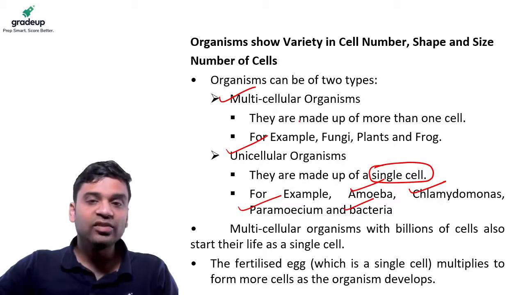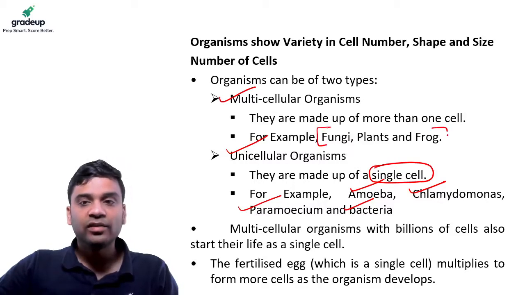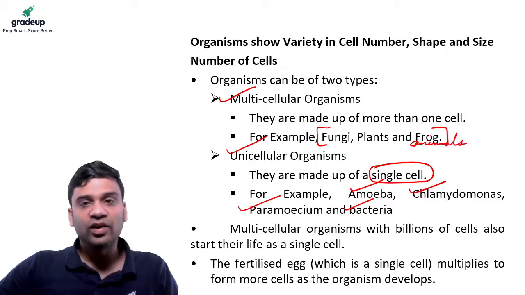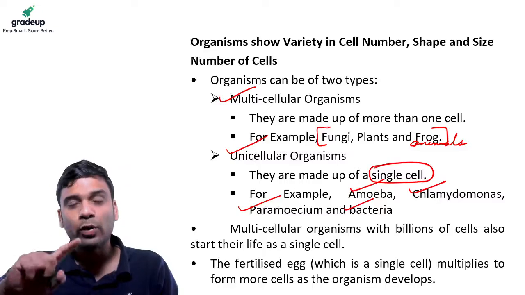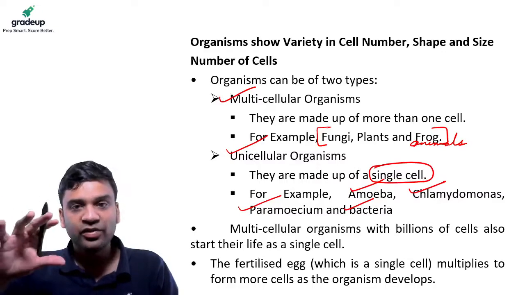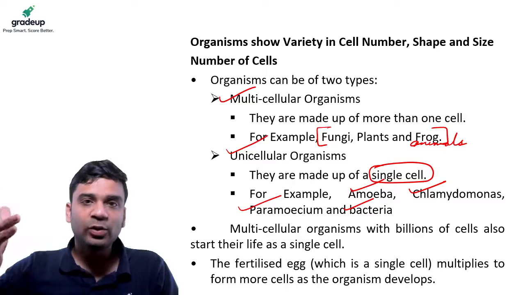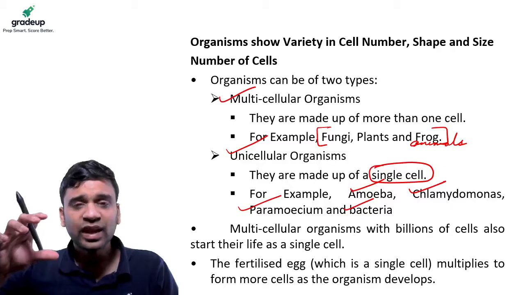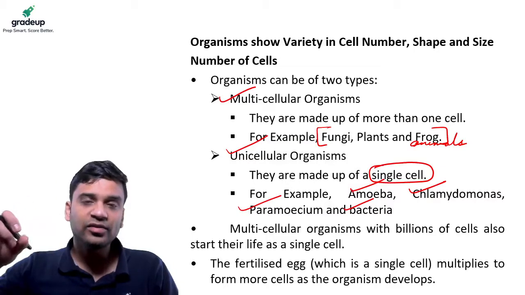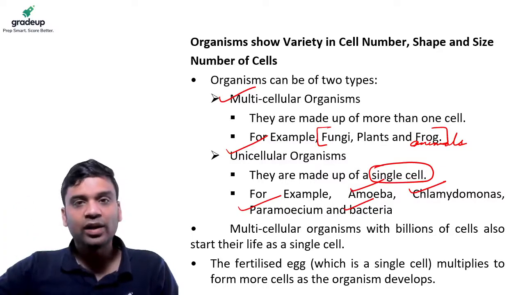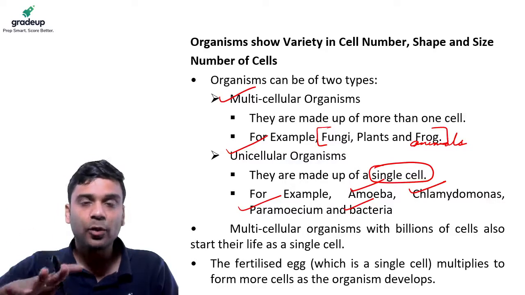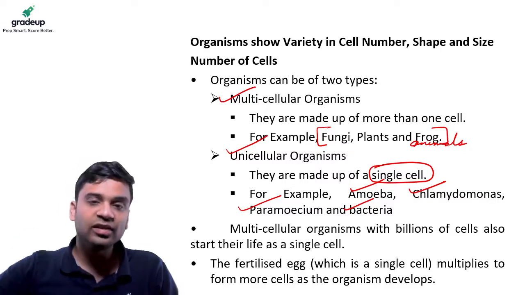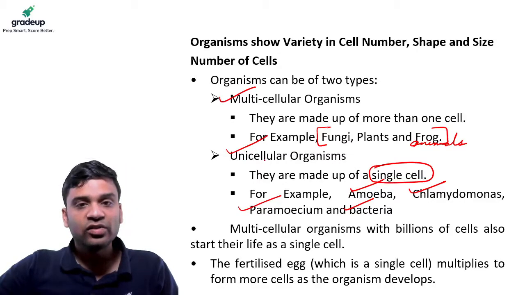And the multicellular ones are fungi, plants, animals. Not only frogs but all animals. We are all multicellular organisms. Now please note this is different from prokaryotic and eukaryotic. Generally my students get confused that prokaryotic is unicellular and eukaryotic is multicellular. It's not at all. When the nucleus and other cell organelles are there in a proper way, then it is eukaryotic. If the nucleus and all is not there properly, it is prokaryotic. We'll be discussing that. But here, don't get confused. Here, unicellular is one cell, multicellular is multiple cells.